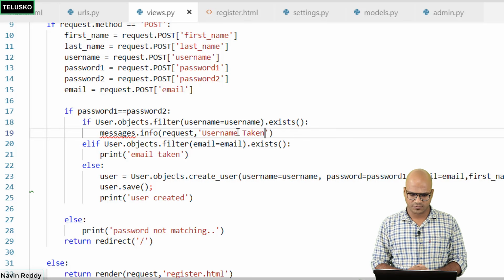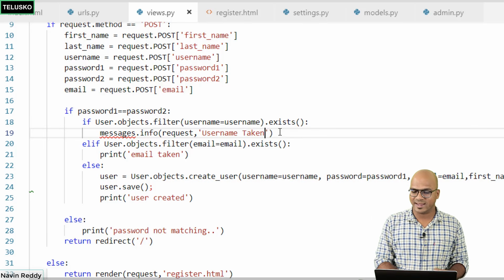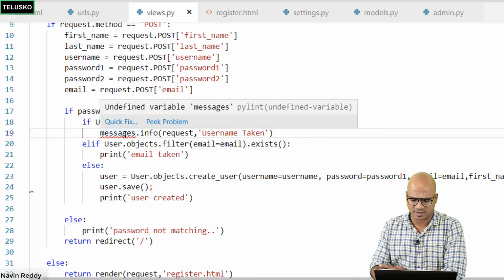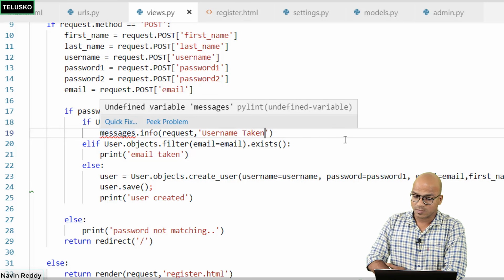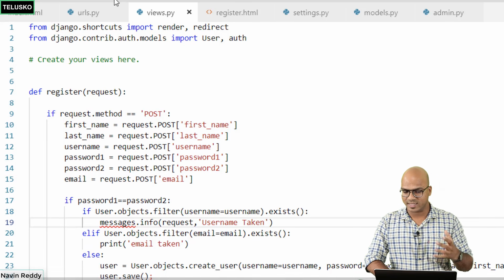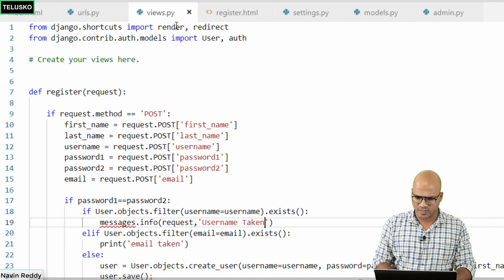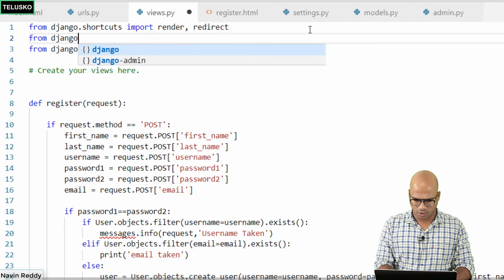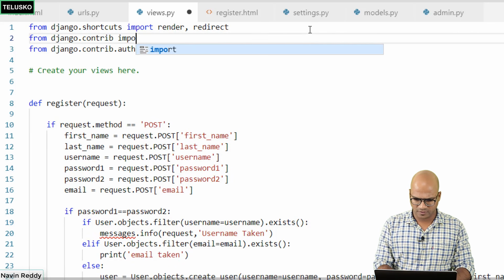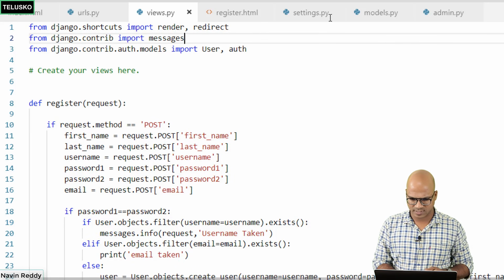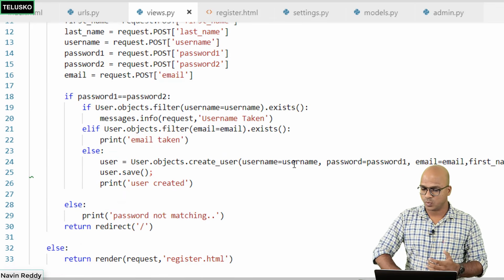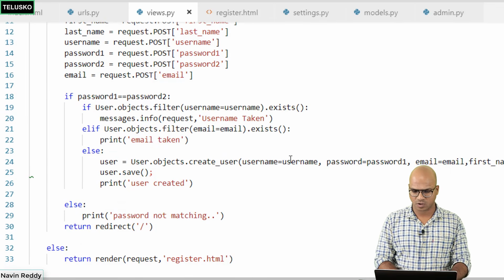But it should give you an error. Yeah, so you can see we got an error here. It says messages is not available there. The problem is, since messages is not there in the imports, we have to import it as well. But from where you will get it? So we'll say from django.contrib, and you have to import messages. That's it. So now you have imported the messages. It will send the data on the client side or on the page.